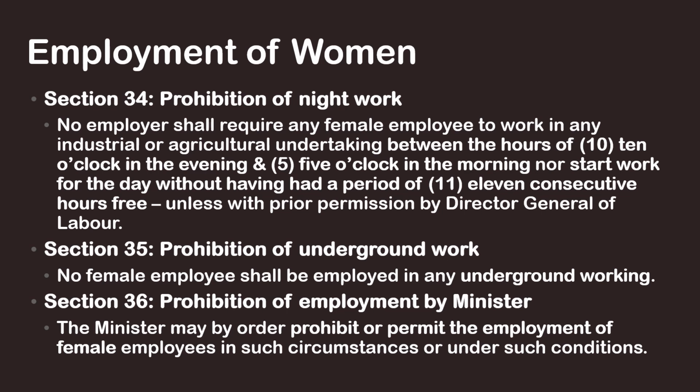Section 35 prohibits women from underground work, where no female employee shall be employed in any underground working. Section 36 covers prohibition of employment by the minister, where the minister may by order prohibit or permit the employment of female employees in such circumstances or under such conditions.